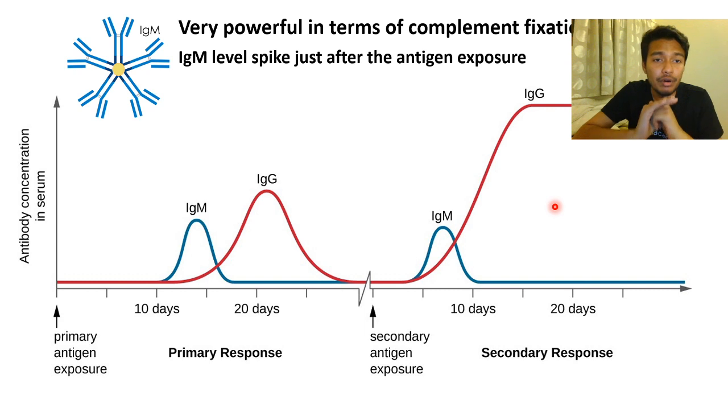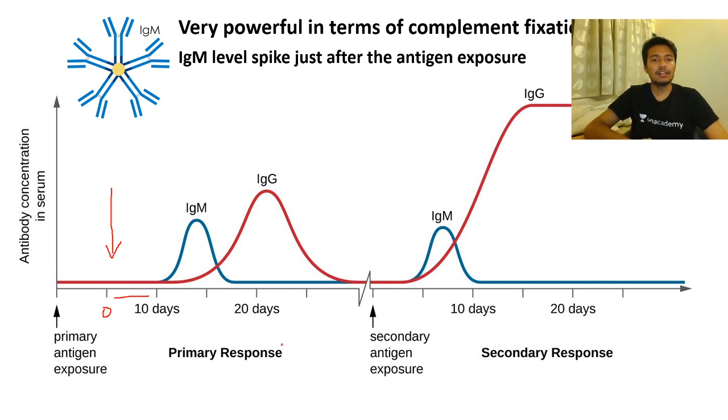Very important concept right now. The very important concept is the primary and the secondary immune response. Okay, the primary and the secondary immune response. So first of all, let's say you get an antigen exposure at some point of time. Now what happens is there would be some lag. So if you have an antigen exposure, let me take a pen. So here you have an antigen exposure. Let's call it day 0. So there is a 10-day lag till we see the antibody. Why is there a lag? The lag is there because of one reason.